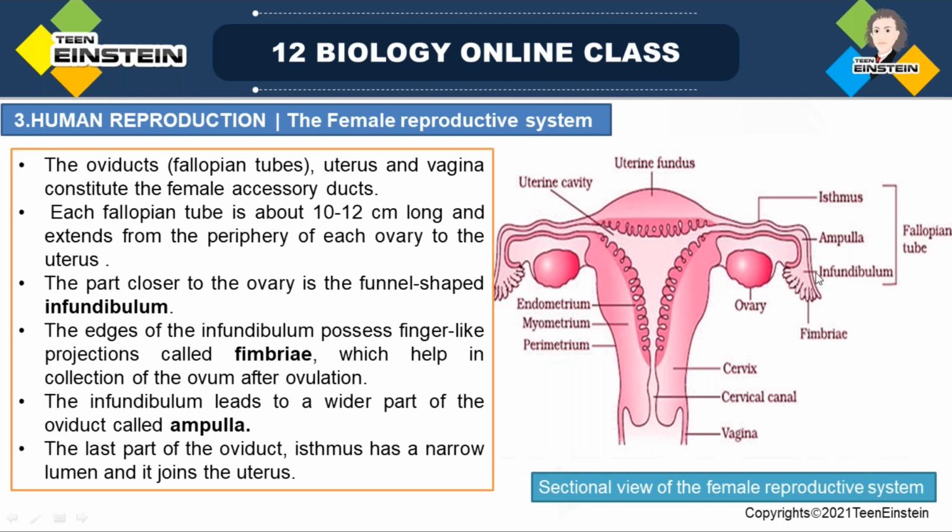Right? So the starting part is called the infundibulum. The infundibulum has finger-like projections called fimbriae.